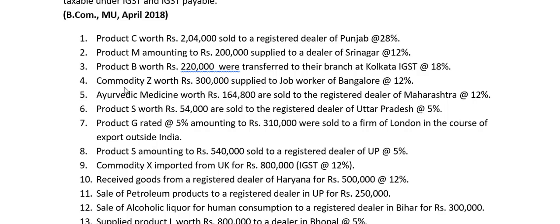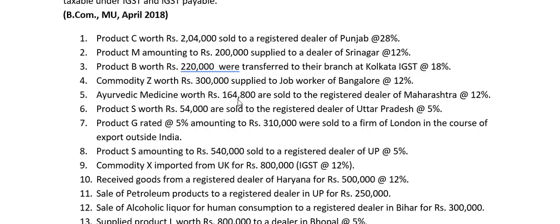This will be included. Commodity Z worth rupees 3 lakh supplied to job worker of Bangalore at 12%. In any case, whenever an SSE supplies goods to job worker, we have to consider that as not a supply at all. So it will not come even in aggregate turnover. Obviously, if it does not come in aggregate turnover, there is no question of it coming in taxable turnover.